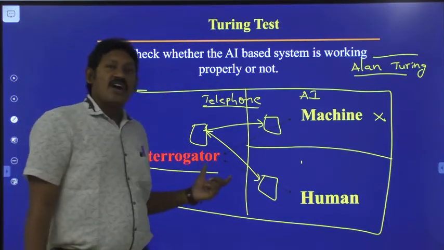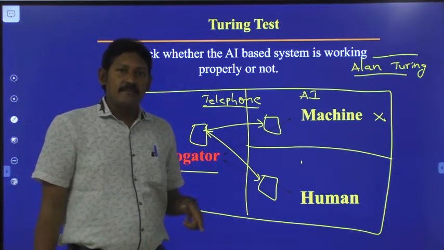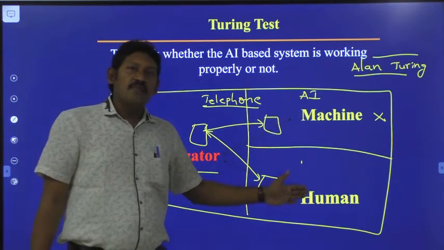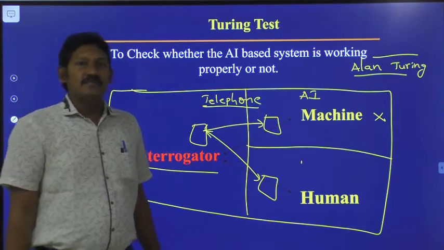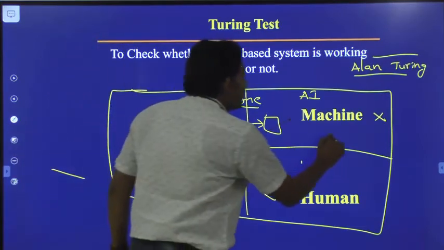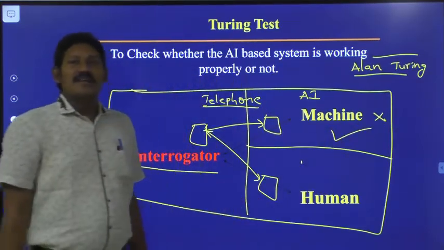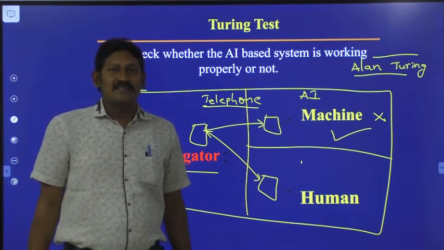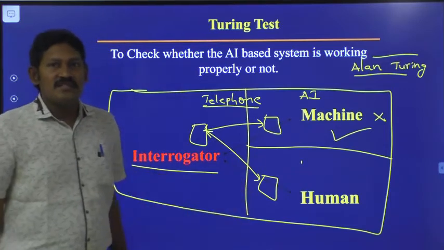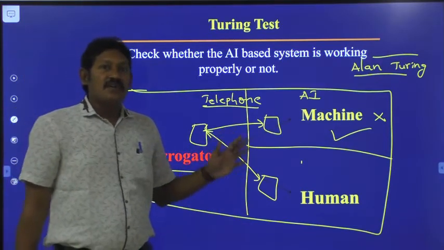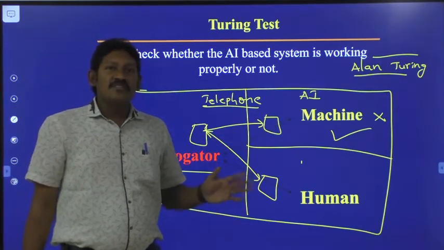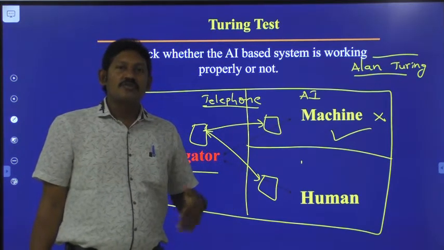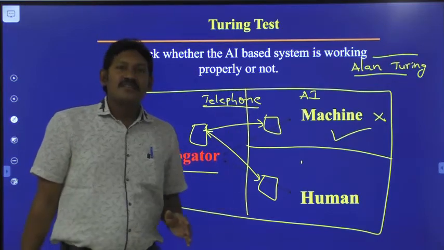Suppose the interrogator fails to identify where exactly the human being is and where exactly the AI based machine is, then we say that this AI based machine is a successful one. This is what the Turing test says. The Turing test is to check whether the AI based machine which was developed by us is a successful one or not. In order to test that, we have this Turing test.